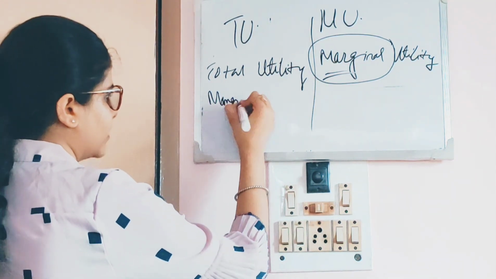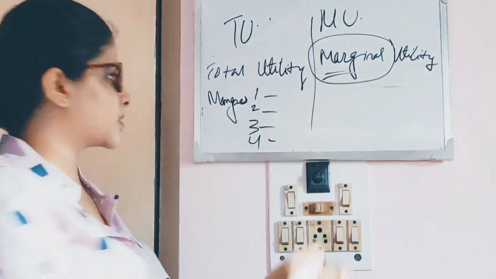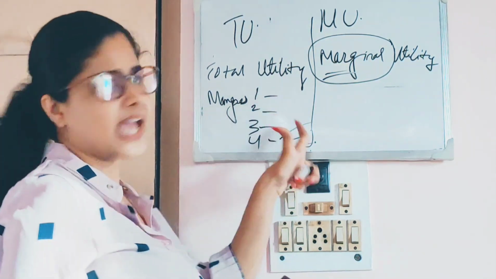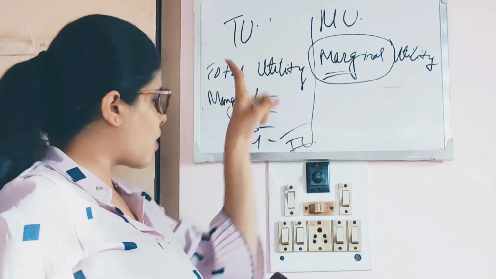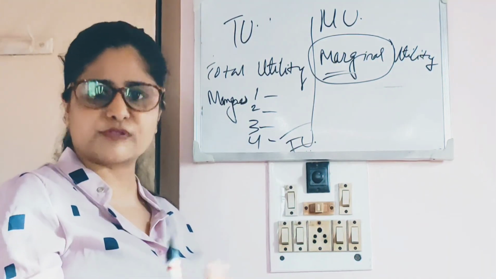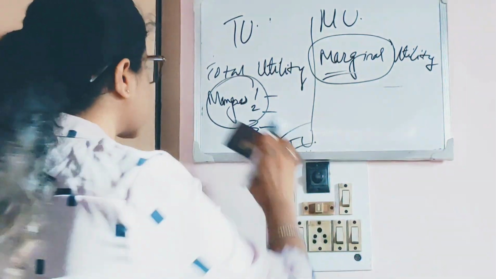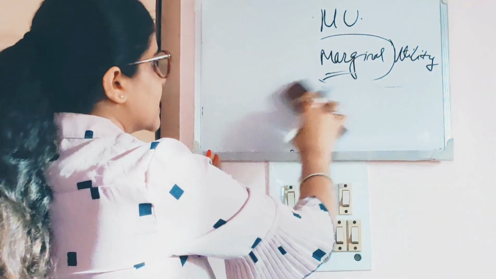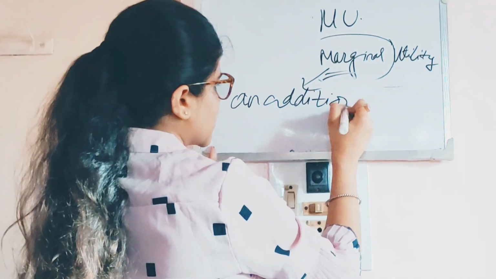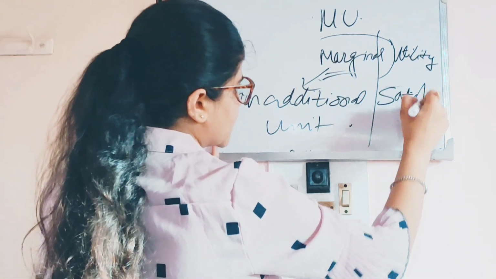Suppose I have had 4 mangoes. Each mango gave me how much satisfaction? The total of all of them is total utility. The total of all the satisfaction I got from consuming all the mangoes is total utility. The sum of all the satisfaction that I got from the consumption of all the mangoes is actually total utility. Clear? Total utility is easy. Now moving on to marginal. See, marginal you can say is basically an additional unit. Marginal is actually an additional unit, and utility we know is a satisfying power.